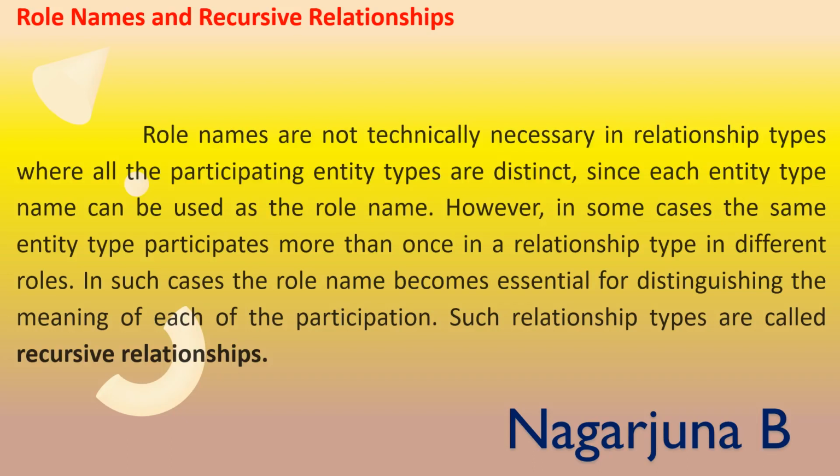When the participating entities are distinct, that means when they are different, there is no need of role names. We can just consider each entity type name as a role name. For example, works for can be named as employee underscore department. Employee is one entity, department is another entity. So each entity type name can be used as a role name.